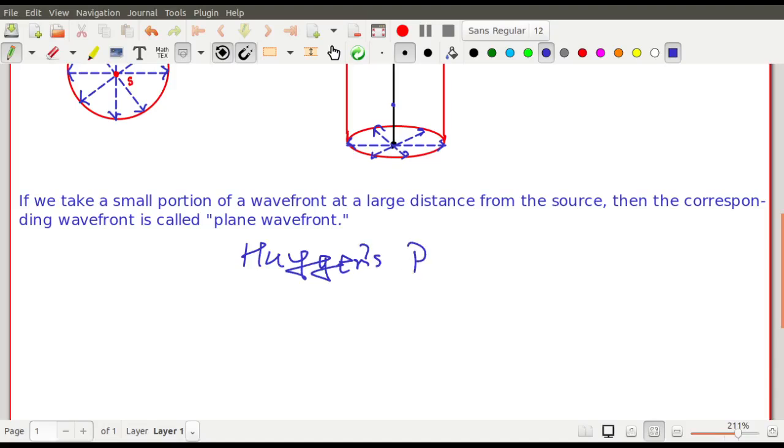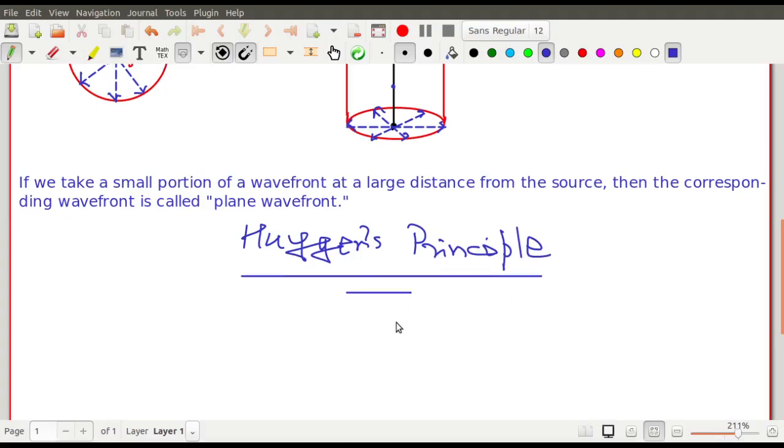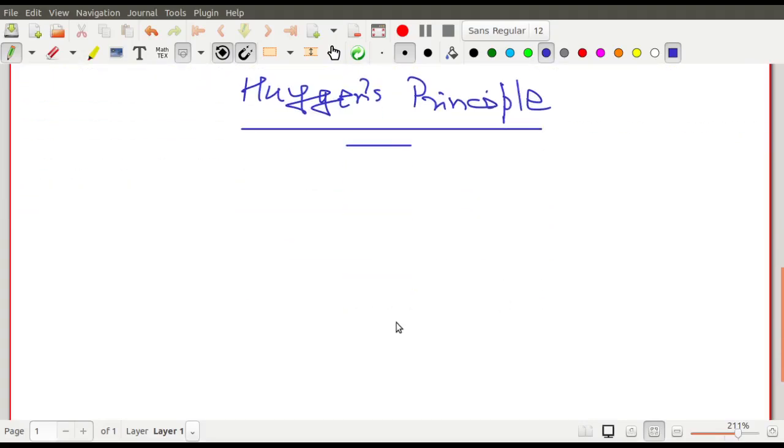So একটা heading আমরা এখানে দিয়ে রাখলাম, although I have given it, but still I write it once again as Huygens principle. So according to this principle, suppose if this is a point, এটা একটা point, so from here you will get a spherical wavefront. By this time you have understood that you will get a spherical wavefront over here, so তুমি এখানে একটা spherical wavefront পাবে, and